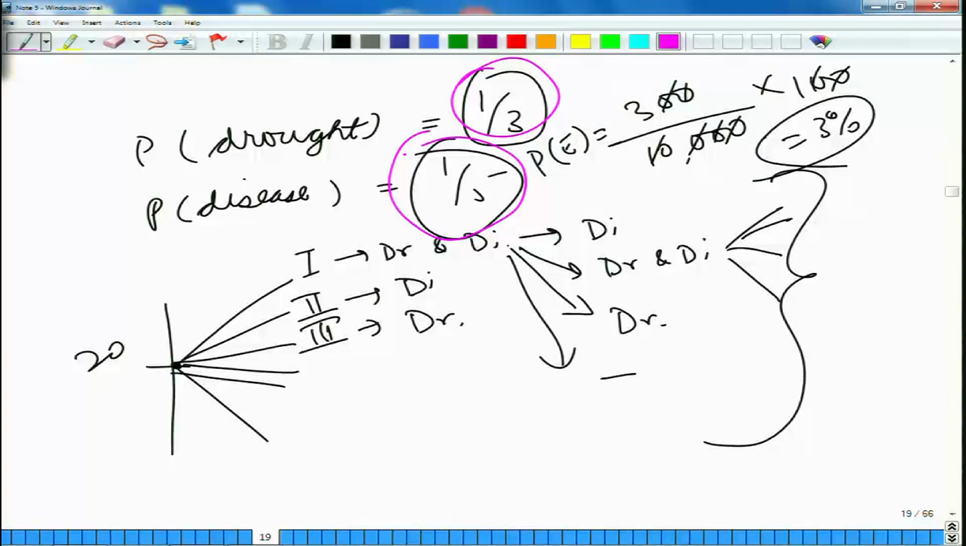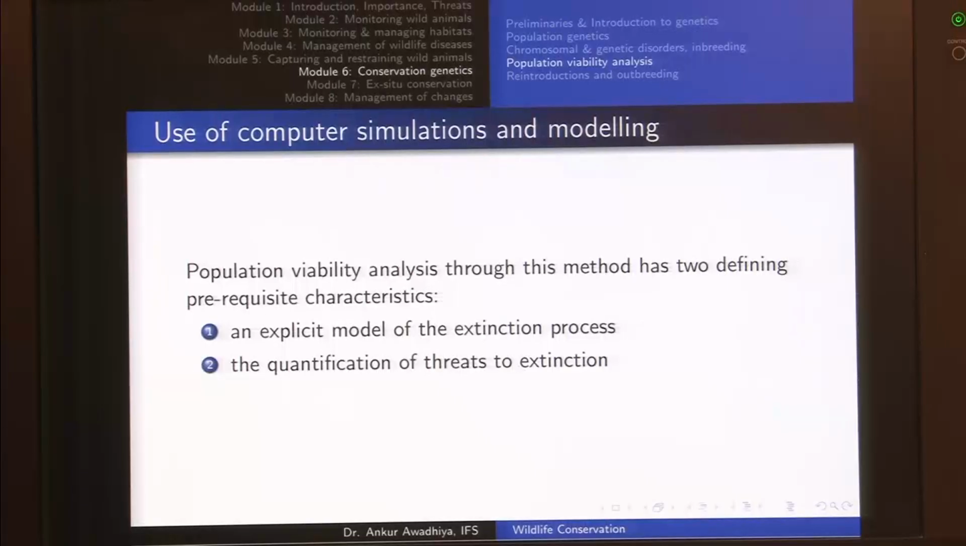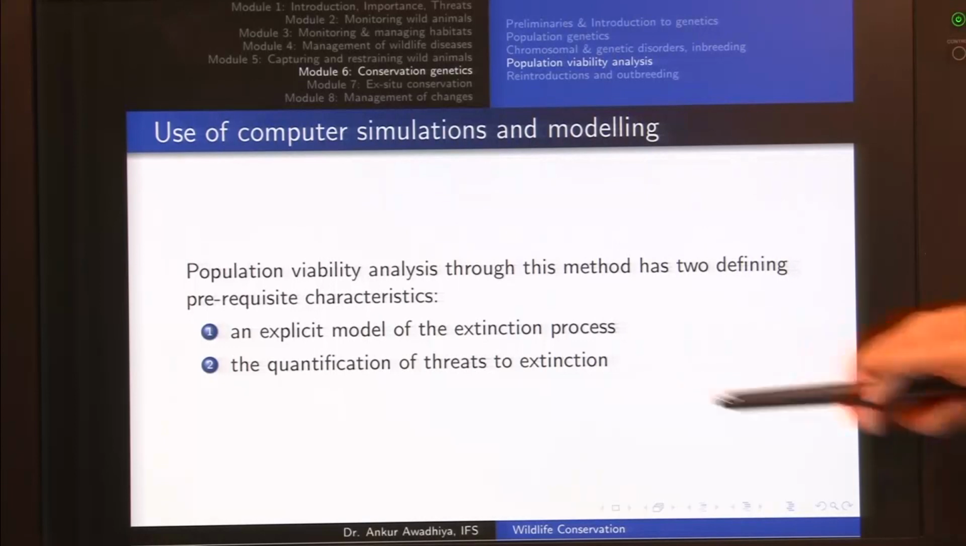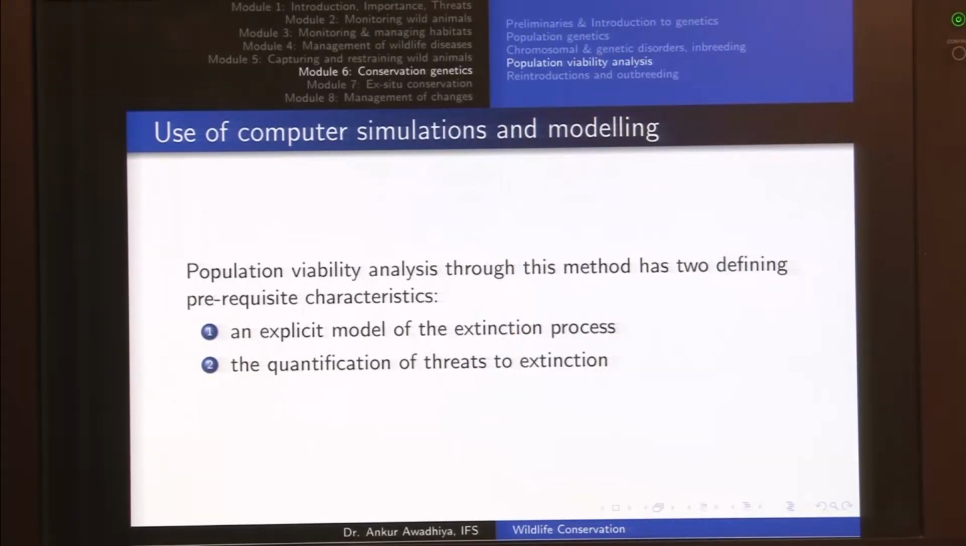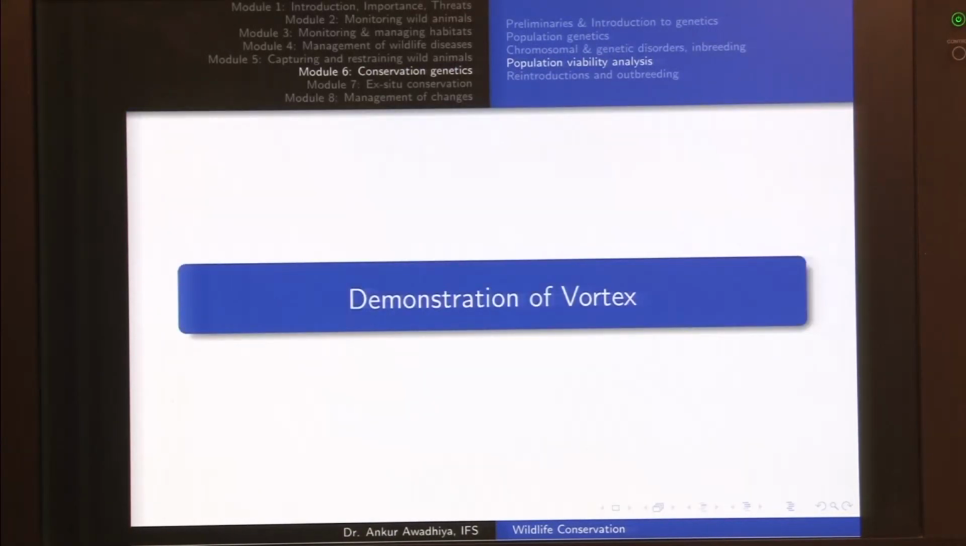So, the probability of drought, probability of a disease, or say probability of a flood, or probability of extremes of temperature, all of these will also need to be quantified. Quantified means that we cannot just say that we will have a drought sometime; we will have to put a figure regarding how many years we will get a drought. Now, we will go into a demonstration of the Vortex software.